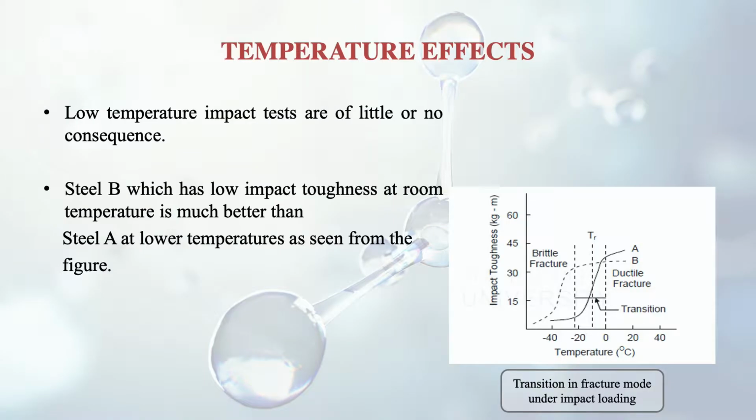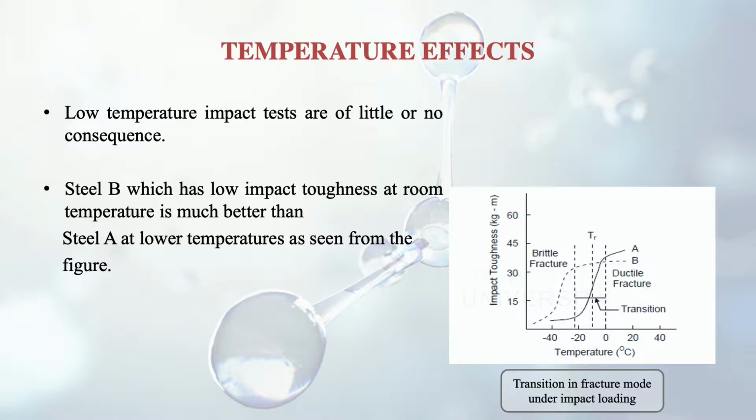Like we discussed earlier about the Charpy and Izod tests, if they are performed at room temperature, they are not of very much value, because from the graph you can see steel B, in comparison to steel A, has lower impact toughness at room temperature.